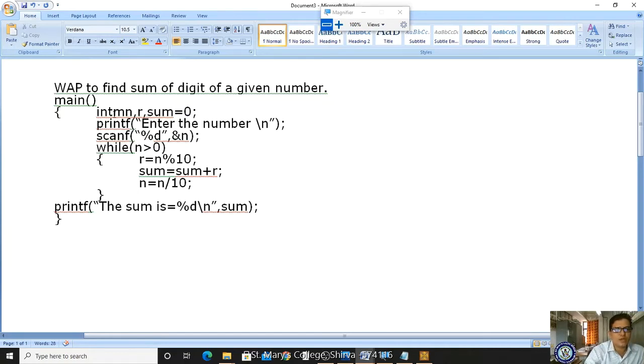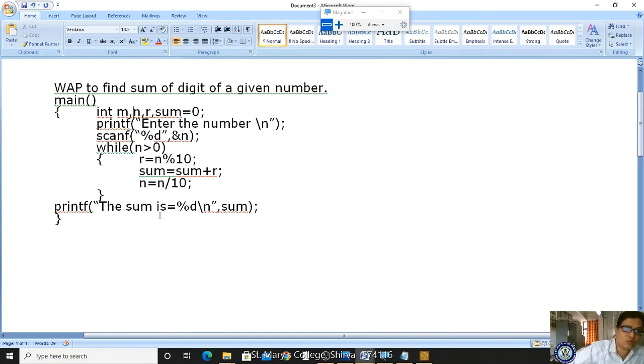Suppose I enter a number. What am I supposed to identify? The summation of that number. I have to identify the summation of that number. For example, if I enter 123, I have to get 1 plus 2 plus 3. What is 1 plus 2 plus 3? Yes, 6. Got it? So likewise we have to get the sum.